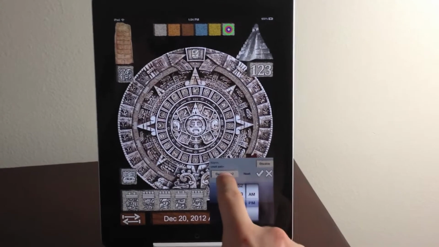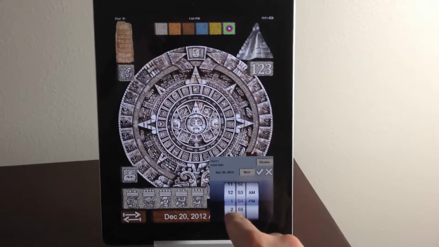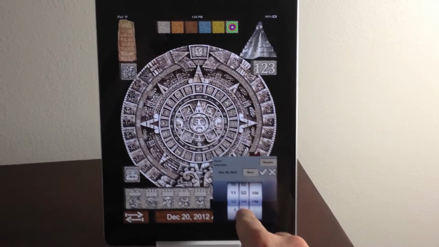Now we can set alarm for 11:55 p.m. We don't want to oversleep the end of the world.